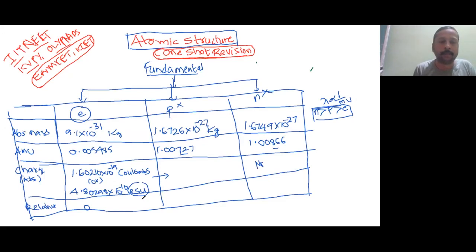Okay, but when you compare the relative charge of the electron, how much is it taken as? Minus 1. It is taken as minus 1. Relative charge of electron is minus 1, proton is plus 1, neutron is 0. Just make a note of it.